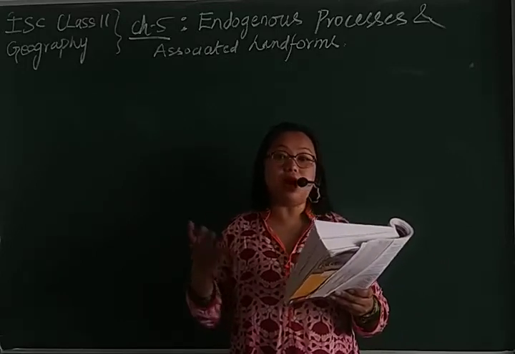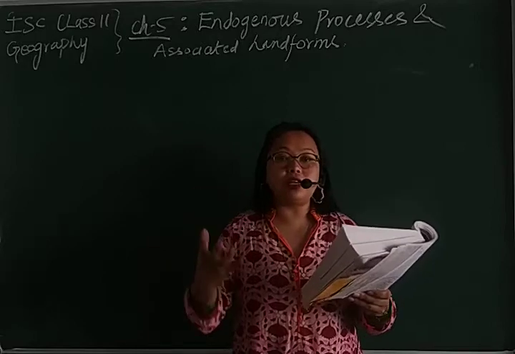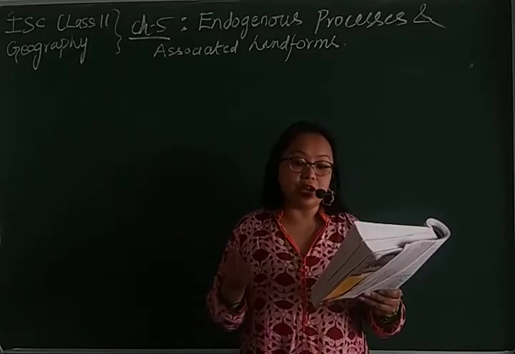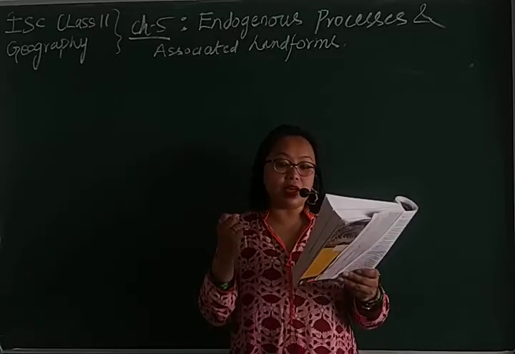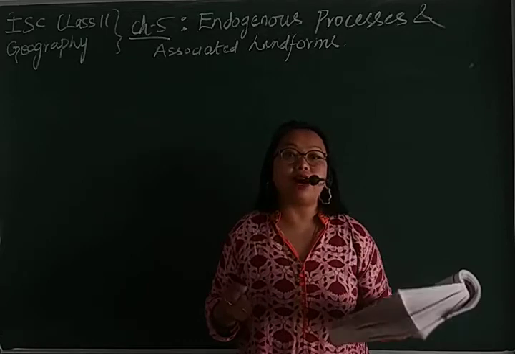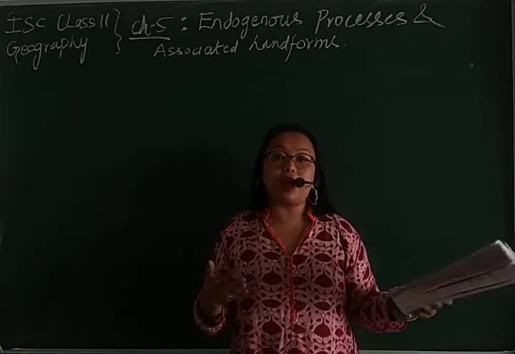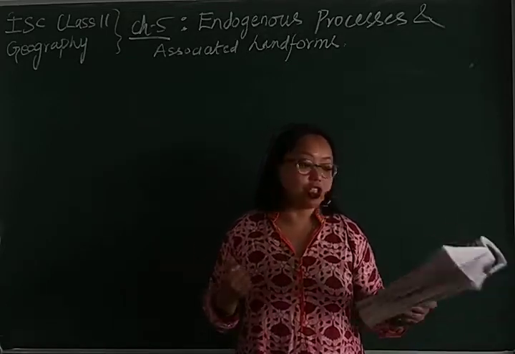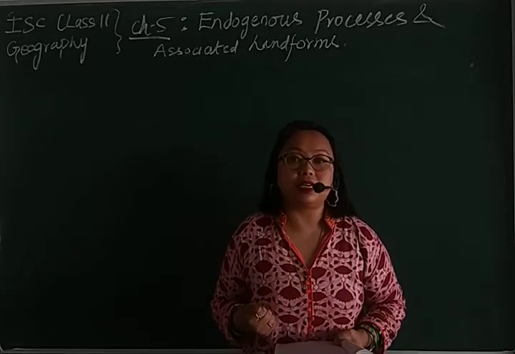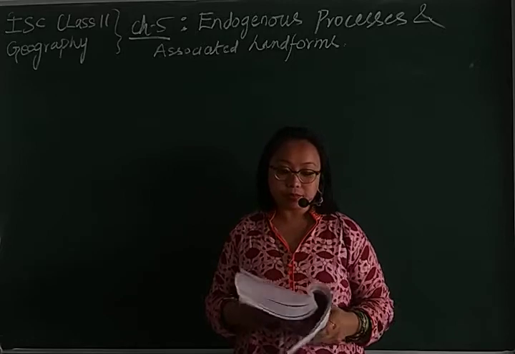The lava coming out when the volcano erupts is very thin. That is why it can spread over very vast areas, and then the formation of lava plains can take place.